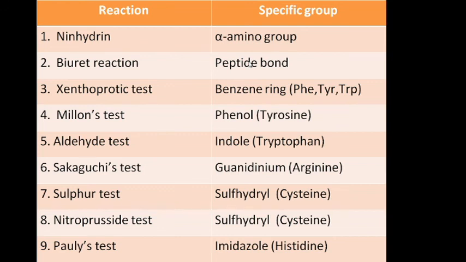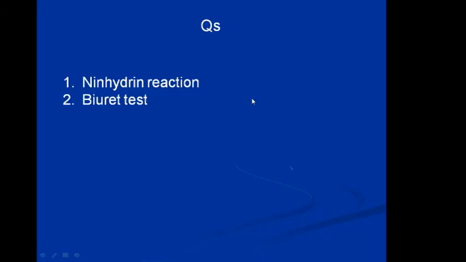Now, the important question of this lecture: the nitroprusside reaction and the biuret test are most important. So sometimes they can be asked in university examinations as well as in practical viva. So you people learn these slides.